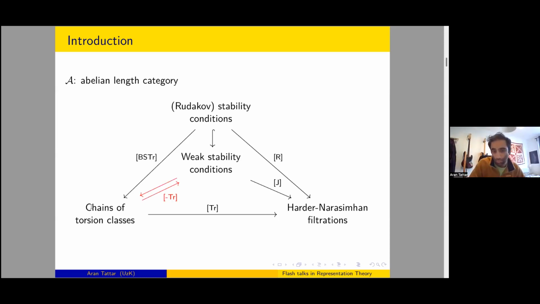What Hipolito and I have been doing in this project is trying to complete this picture a bit, and make some cycles in this diagram from weak stability conditions to chains of torsion classes. So in the next 8 and a bit minutes, I'm going to flashily tell you about this diagram and some nice consequences of these red arrows.